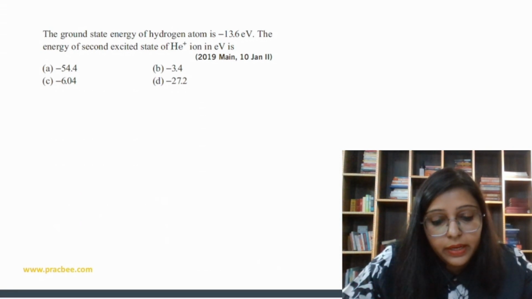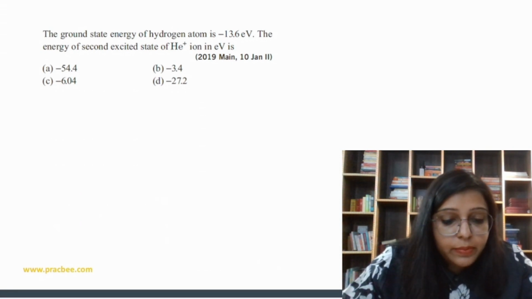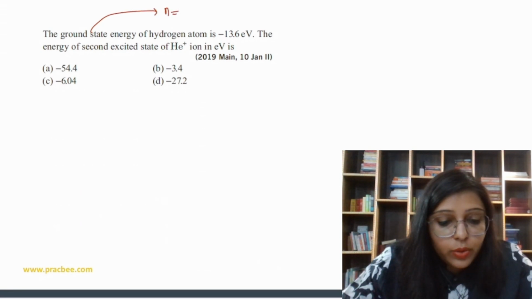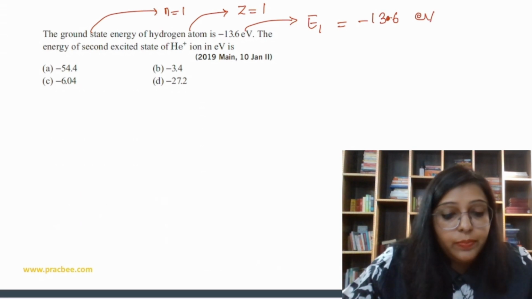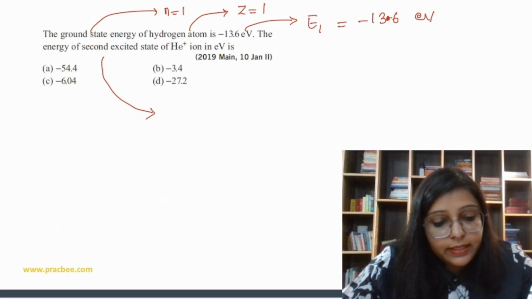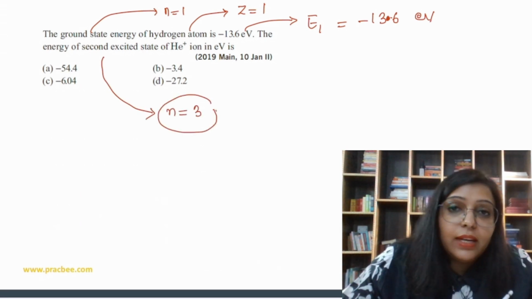The next question says, the ground state energy of hydrogen atom is this. Ground state means n is equal to 1. Hydrogen atom means Z is equal to 1. Energy is minus 13.6, that is E1 is equal to minus 13.6, in electron volt. Now the energy of the second excited state. So second excited state is n is equal to 3. Okay, why n is equal to 3?